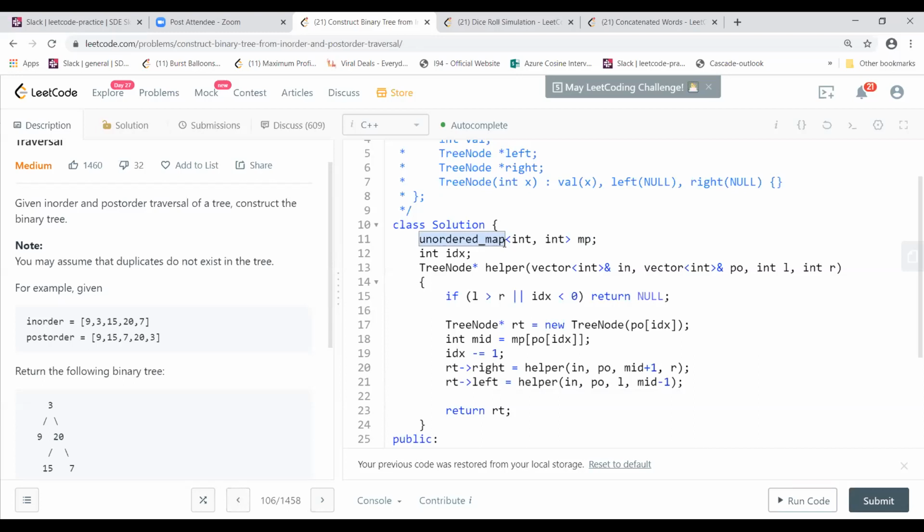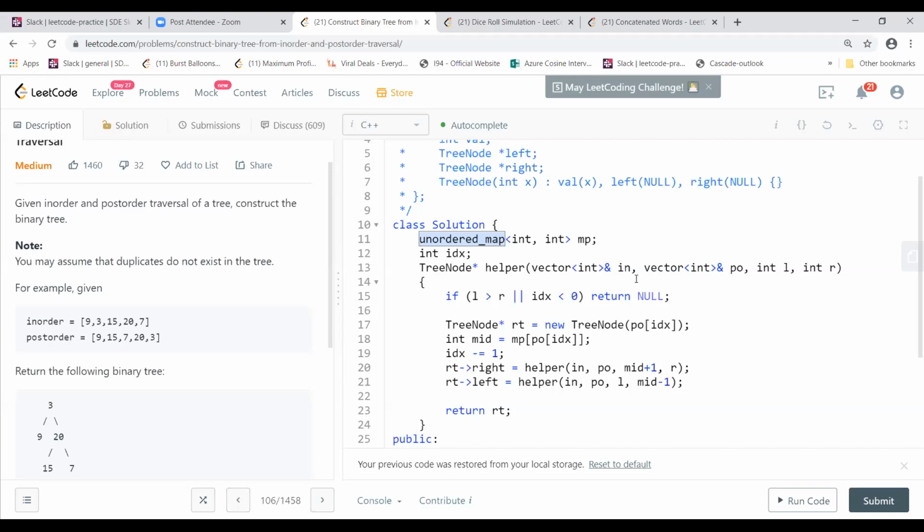That would be O of n, and it would go on for every step. It will decrease: first time n, then n minus 1, n minus 2. If you write the recurrence, T of n equals T of n minus 1 plus O of n. Next time T of n minus 1 equals T of n minus 2 plus O of n minus 1.